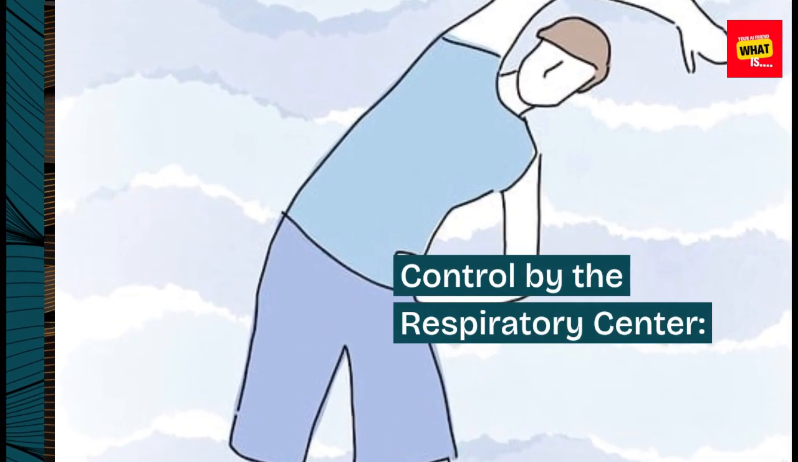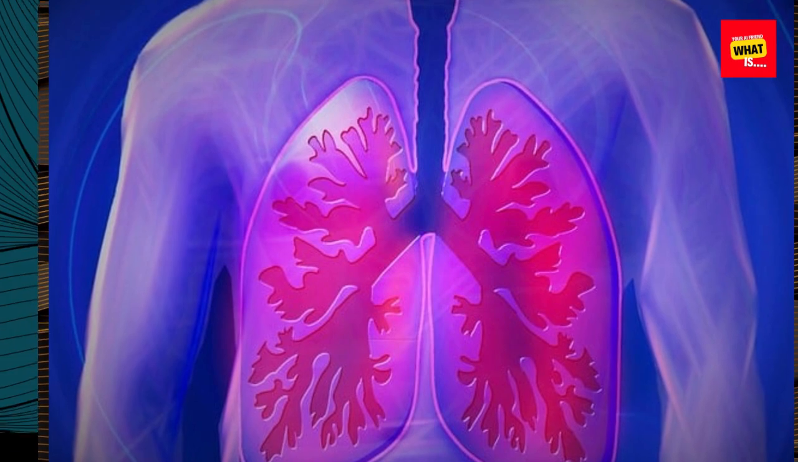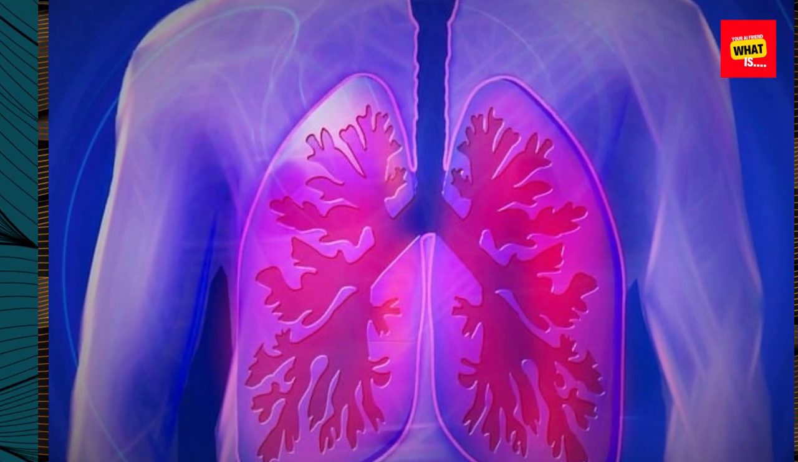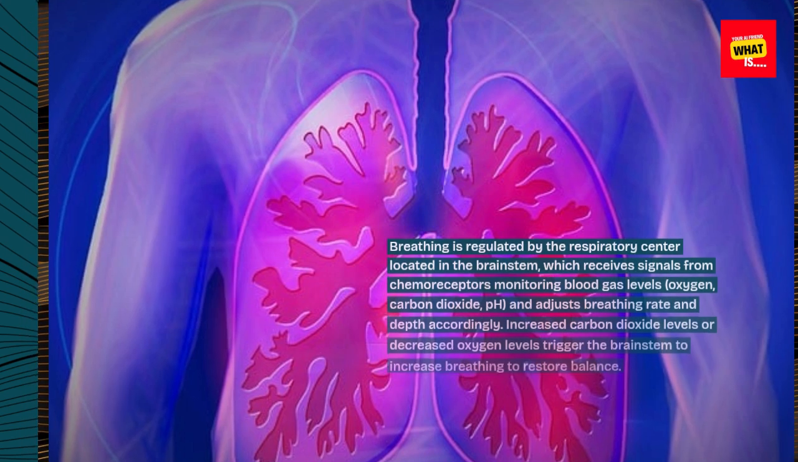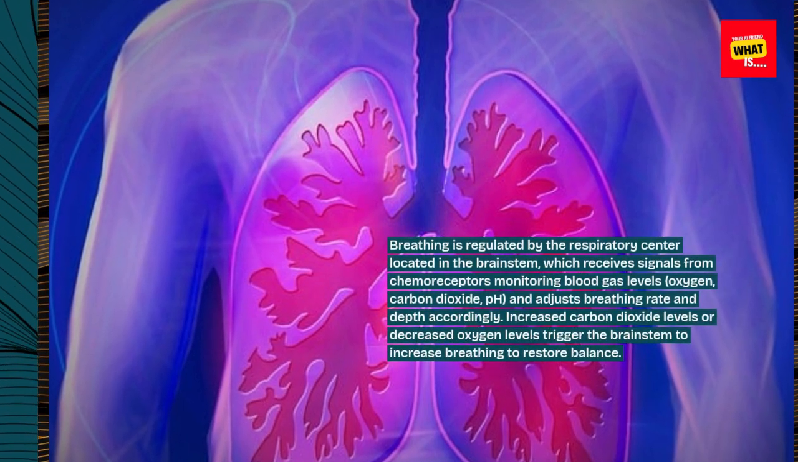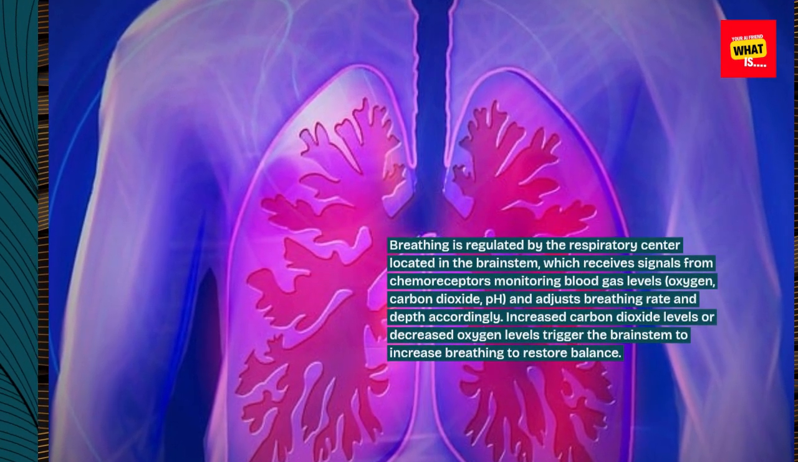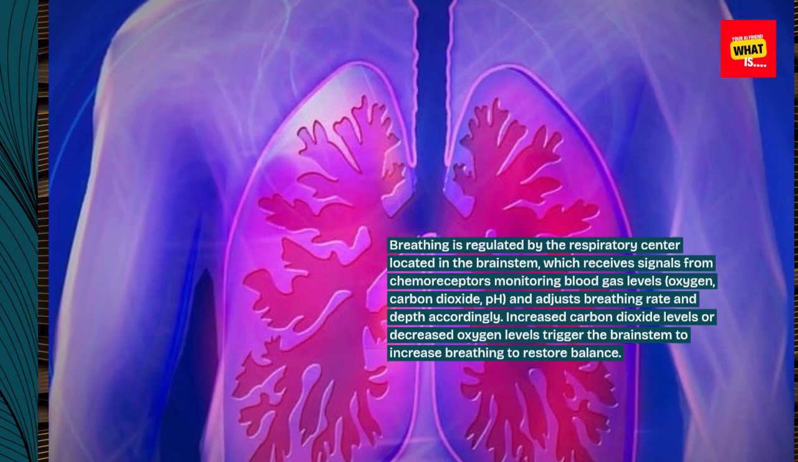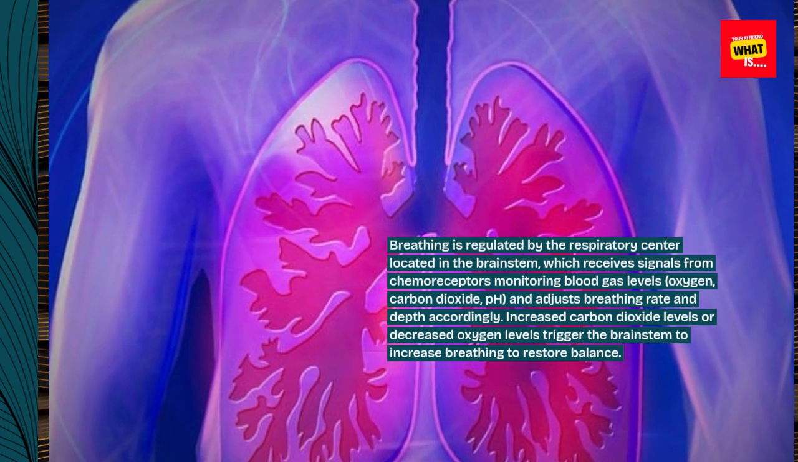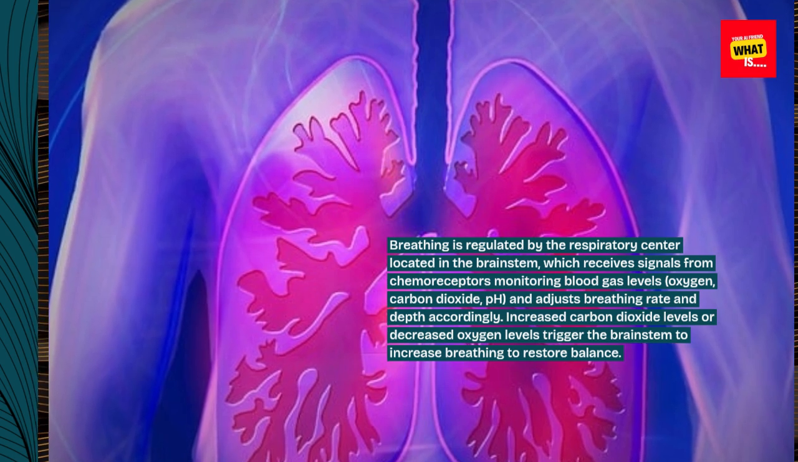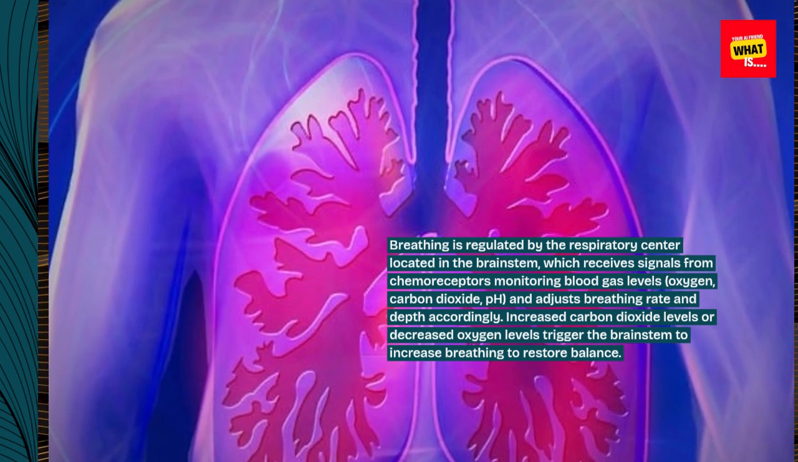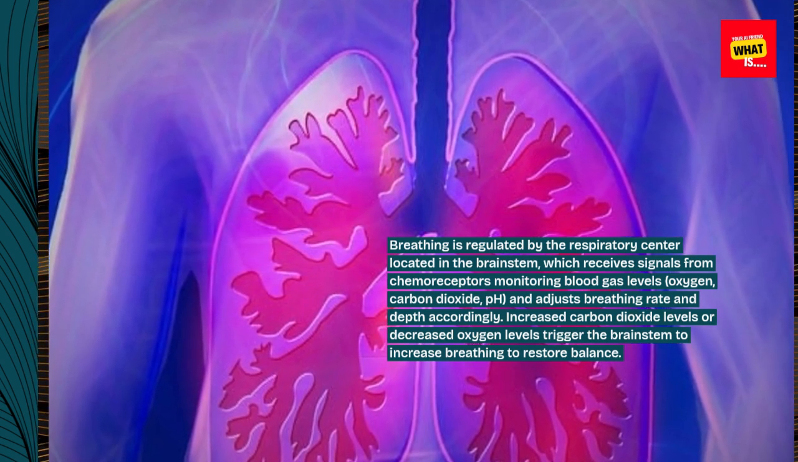Control by the respiratory center. Breathing is regulated by the respiratory center located in the brainstem, which receives signals from chemoreceptors monitoring blood gas levels, oxygen, carbon dioxide, pH, and adjusts breathing rate and depth accordingly. Increased carbon dioxide levels or decreased oxygen levels trigger the brainstem to increase breathing to restore balance.